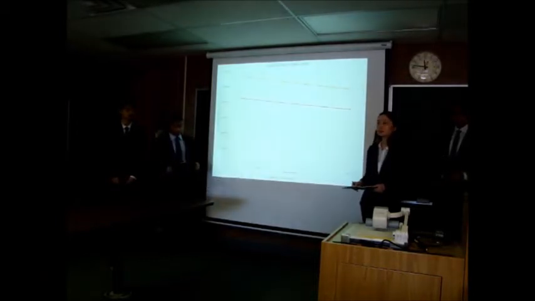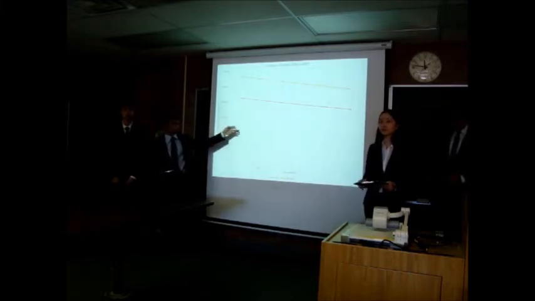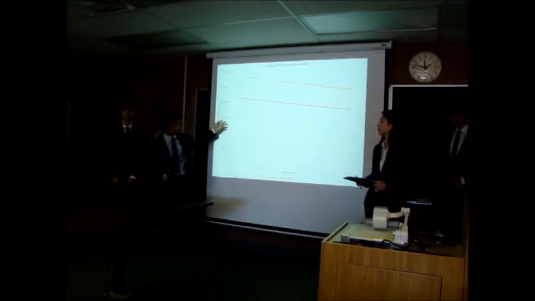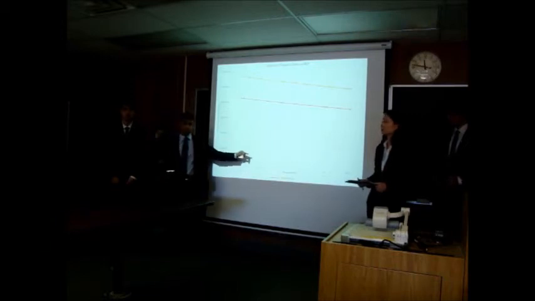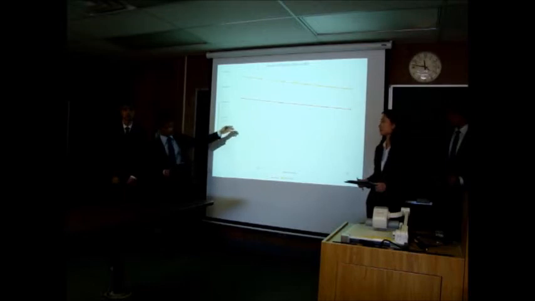Now, in the second part of the scenario, we look at how the break-even point changes as you change the price. So in this graph, you can see that as you increase the price, the break-even point will decrease. So this graph shows how many units are required to break even as you increase the price by 50 cents each time. So when you do increase it, it will decrease.